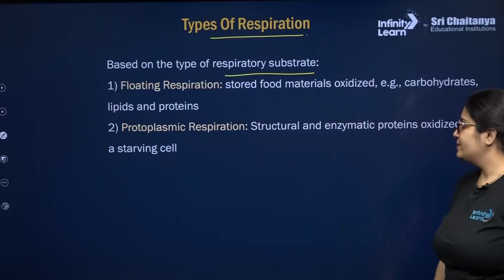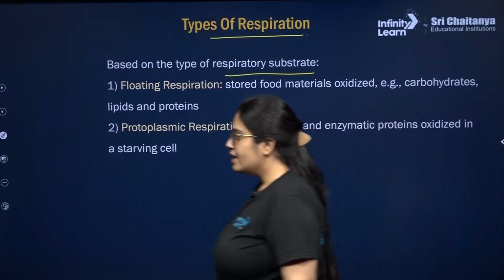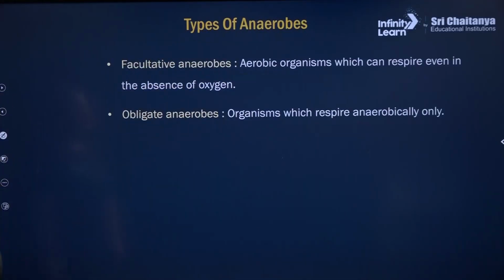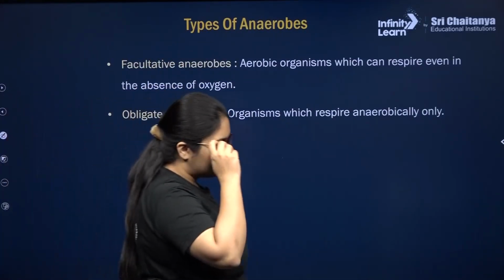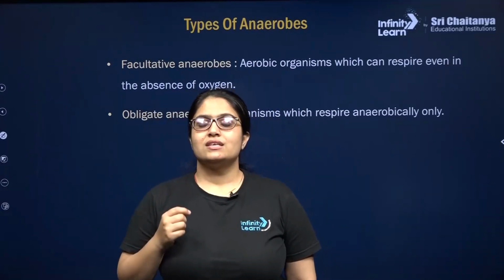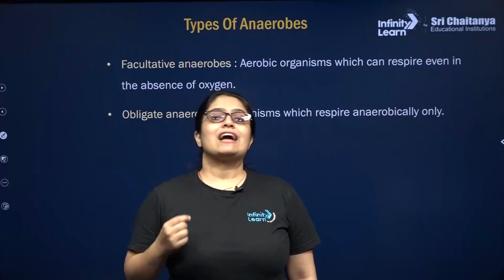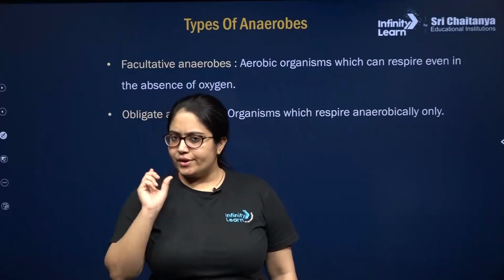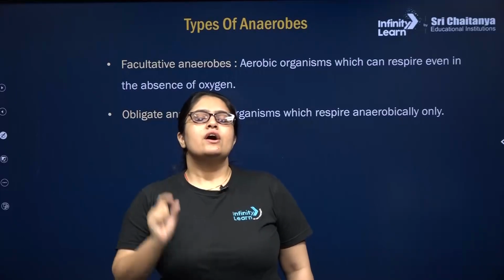So you can pause and read out. Next thing we need to understand, my lovely kids, is types of anaerobes. There are basically two types of anaerobes. One is facultative anaerobe, and another is obligate anaerobe. Now remember the term facultative.